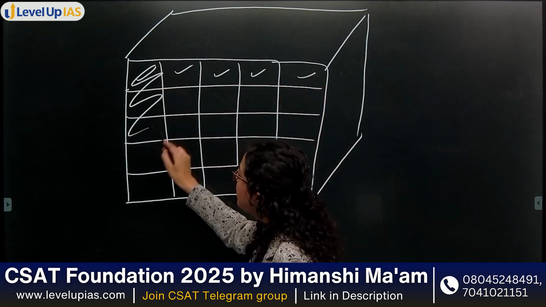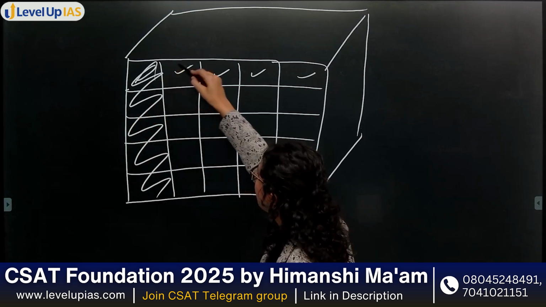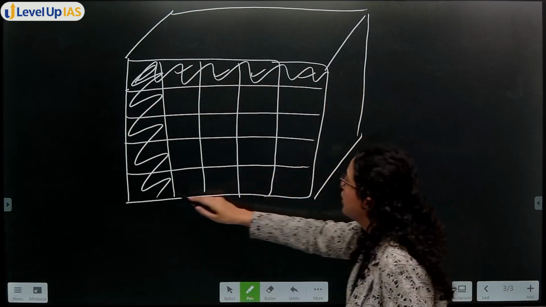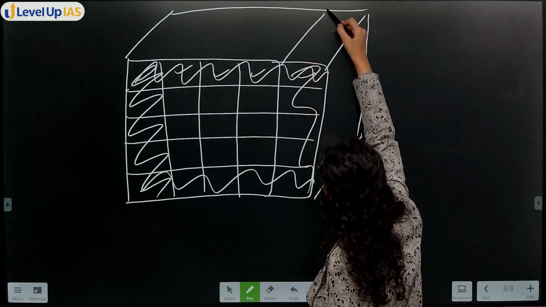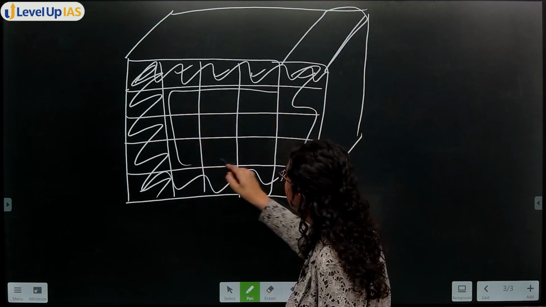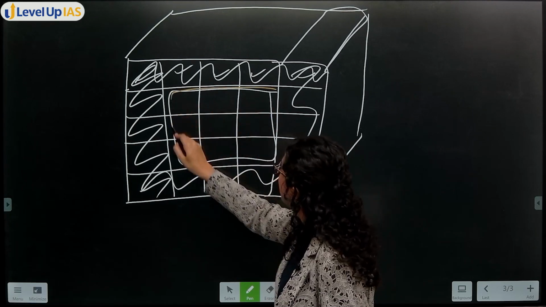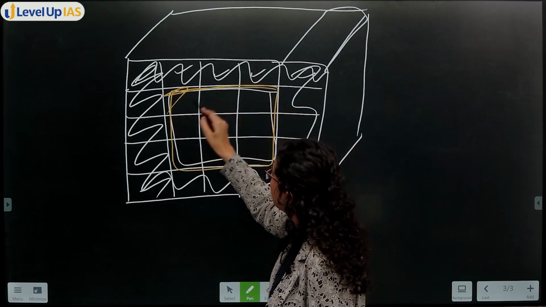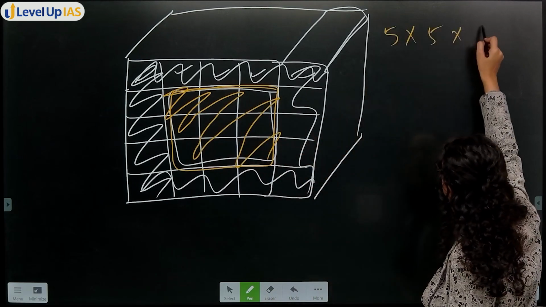ये layer subtract कर दोगे because this is not surrounded by any other. Then you will subtract this upper layer also, this bottom layer also, this layer also, ये वाली पूरी. ठीक है, so what will be left? We will be left with this one. ठीक है, we will be left with inner portion, that is this one. ठीक है, so you have 5 cross 5 cross 5.